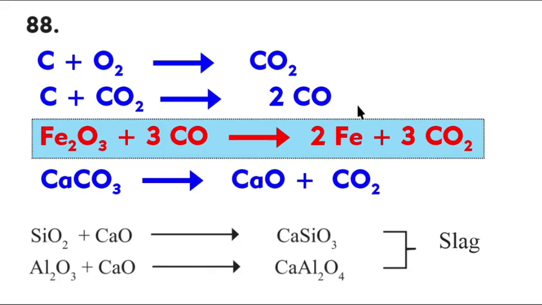Remember the reaction series. Carbon with O2 gives CO2. Carbon with CO2 gives 2CO. This is the main reaction: Fe2O3 plus 3CO makes 2Fe plus 3CO2. So 1 mole of hematite reacts with 3 moles of carbon monoxide to produce 2 moles of iron and 3 moles of carbon dioxide. And this reaction takes place inside the blast furnace, and this is where the slag is made.